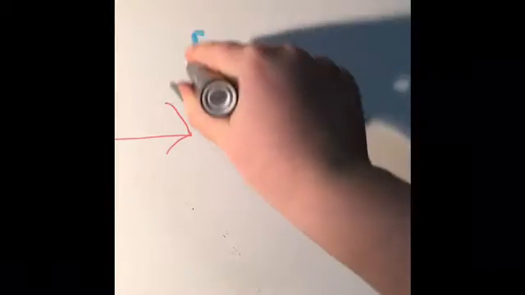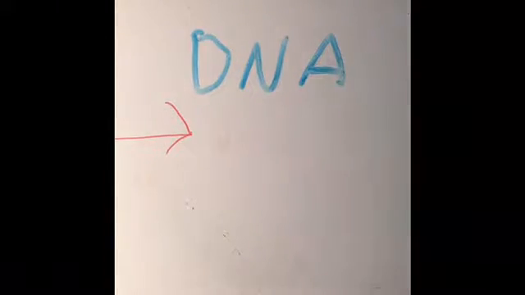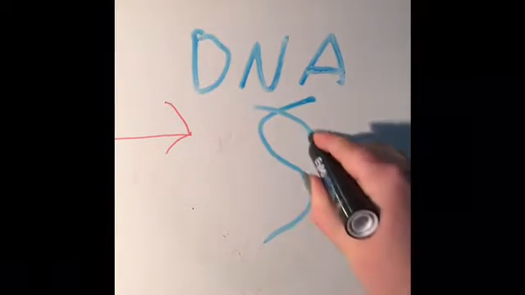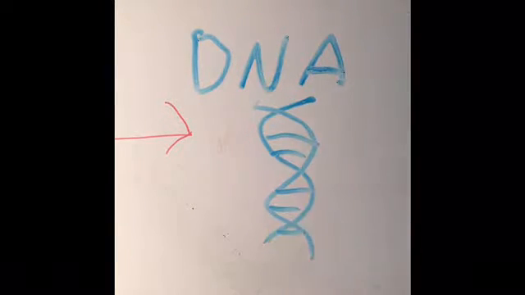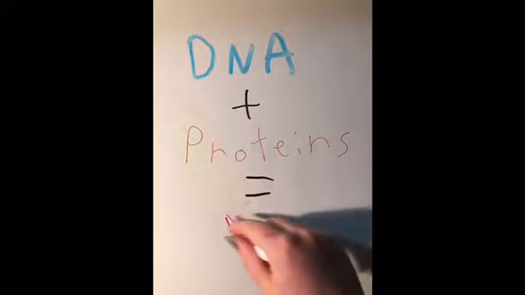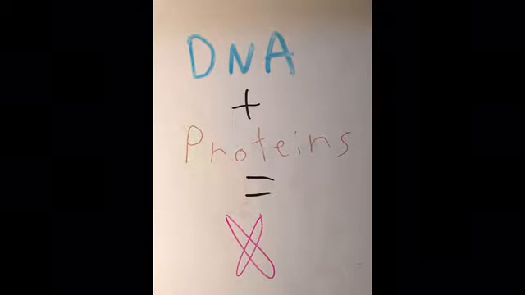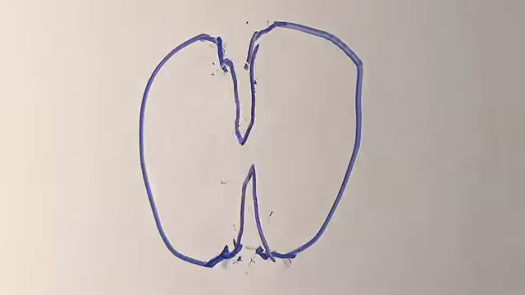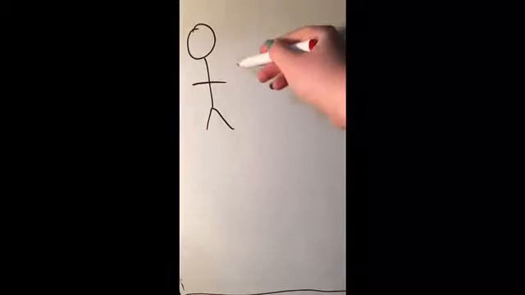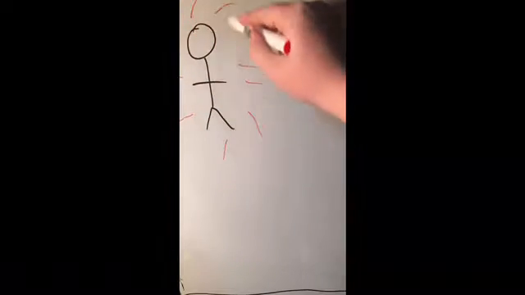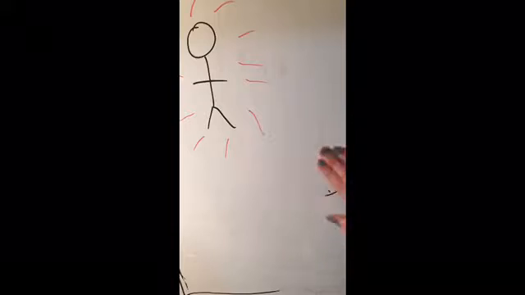Inside it is DNA. DNA are strings of genetic information, basically the blueprints of a cell. DNA coils together with proteins to create things called chromosomes. Cells can also do this cool thing where they divide and multiply. There are a few reasons that cells divide: to help the person grow and to replace surrounding cells that have died.